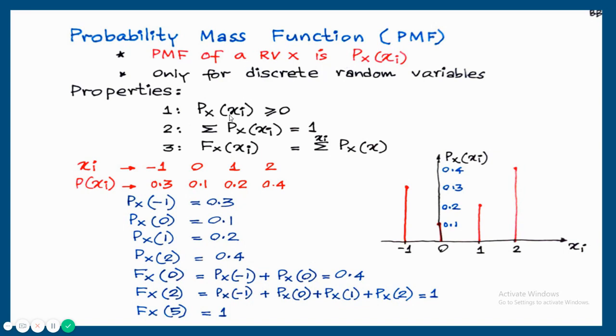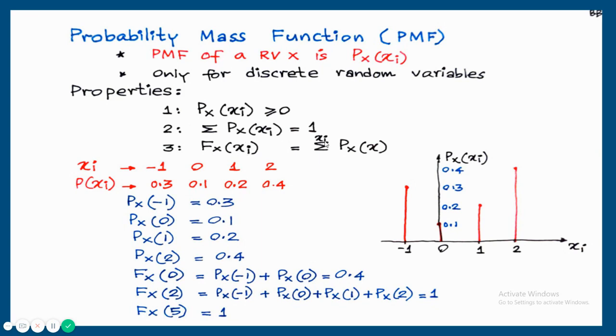Properties: Px of xi is always greater than or equal to 0, because the probability of any random variable is a non-negative number. Sigma Px of xi is equal to 1. The sum of all the random variables' probabilities is always 1. And Fx of xi is accumulation of probabilities of the random variables from minus infinity to xi.